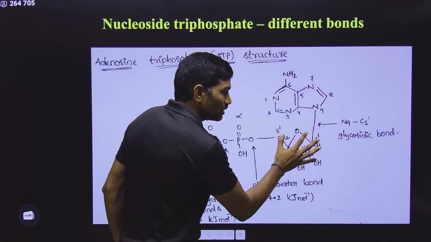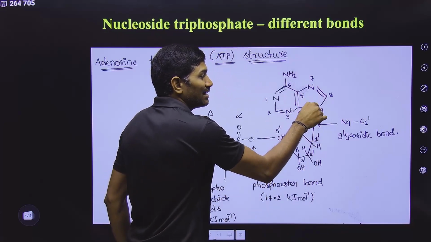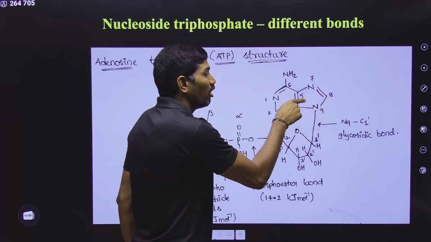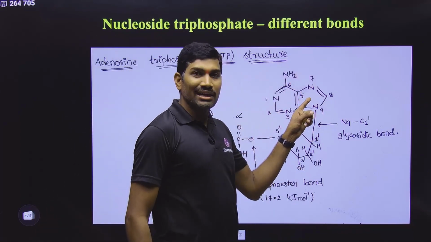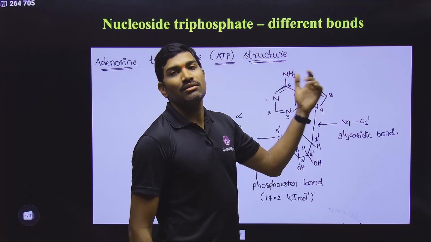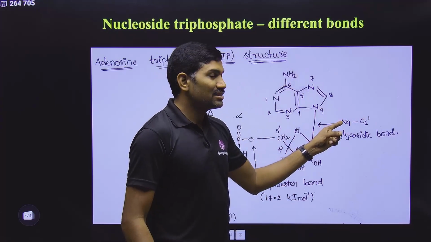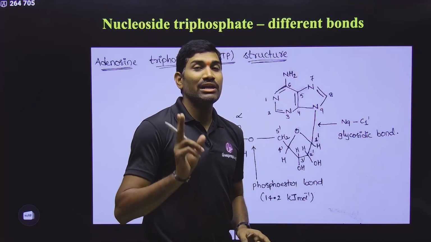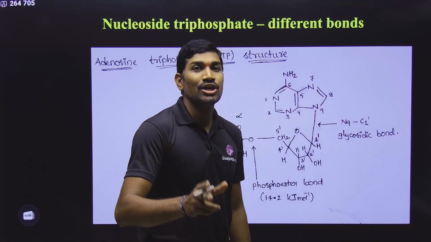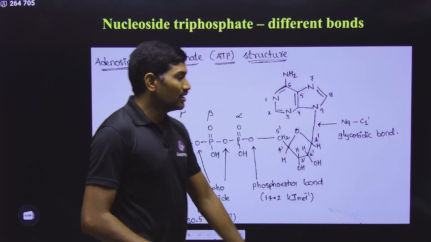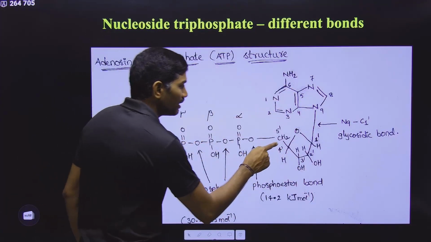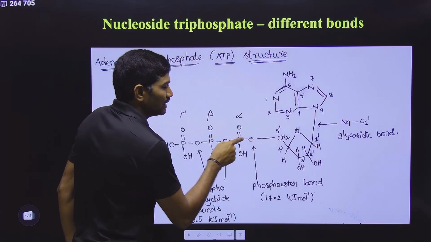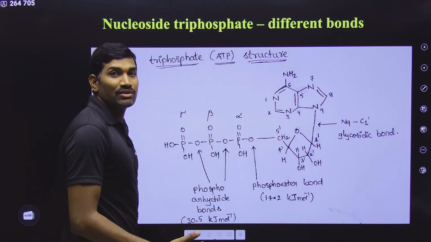Because this sugar is attached to the nitrogen N of the nitrogenous base. Since it is attached to the N nitrogen of the nitrogenous base, it is considered an N glycosidic bond. So very clearly observe the NCERT words. You need to know all these things. So that's why it is called an N glycosidic bond. Very good. Next one.